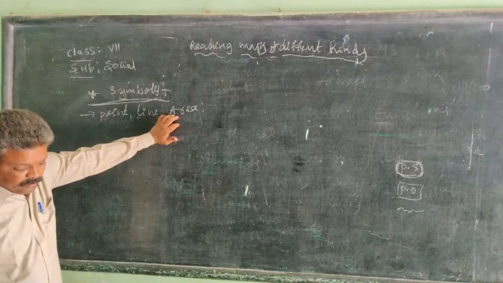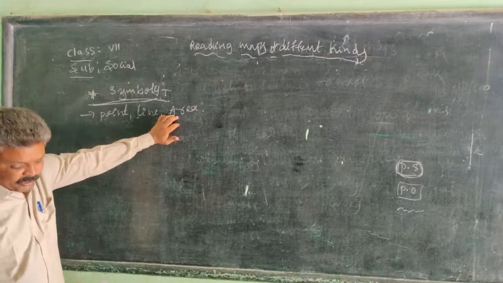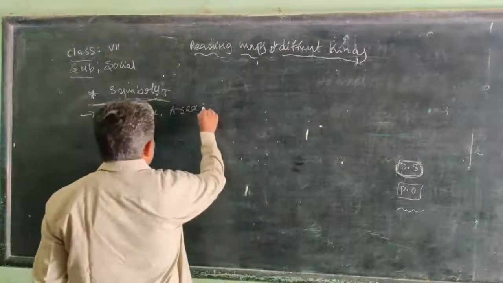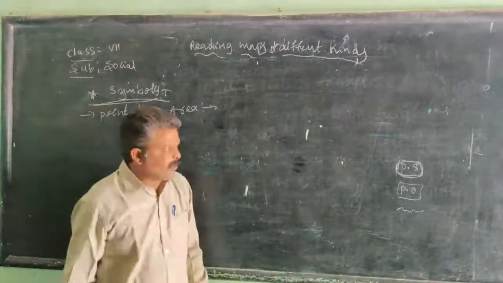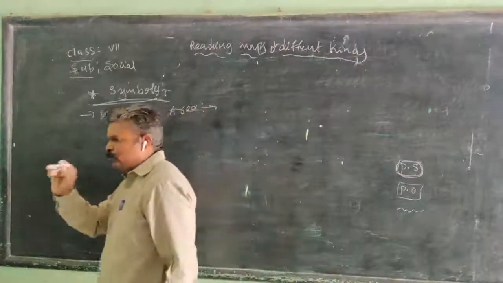If you are asked to show Delhi on the India map, we will mark a point. Why are we marking a point on the map? Because Delhi is the capital of India.